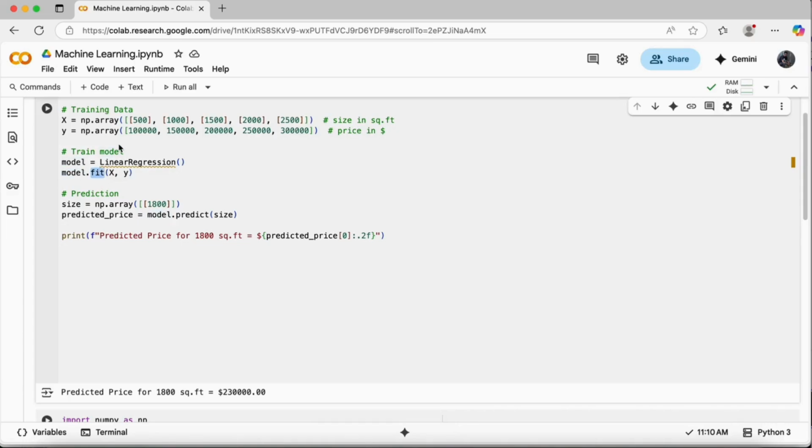Okay, so I'm just creating the linear regression model here, and once the model is created, I'm fitting my training data inside it. So I'm providing it x and y. x is basically the input and y is the output. Okay, so price is the output.